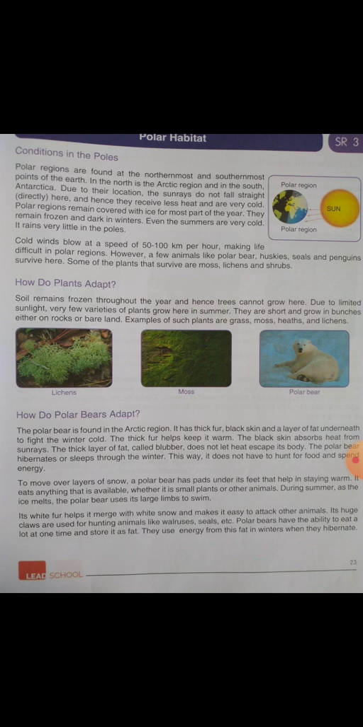Now see conditions in the poles. Polar regions are found at the northernmost and southernmost points of the earth. Here the conditions are very cold. So the plants and animals that survive here have some features in their body, and plants have those features so that they can survive in that cold.